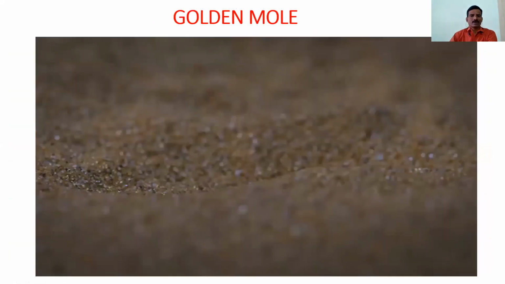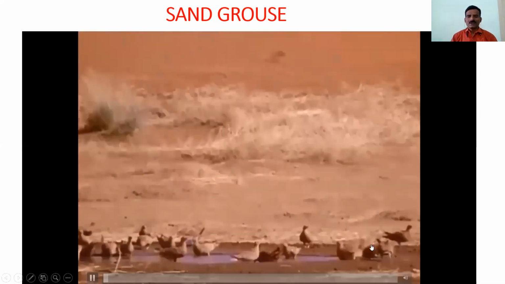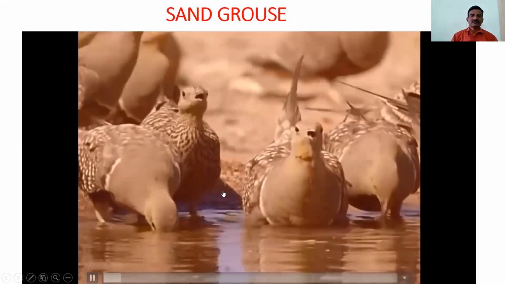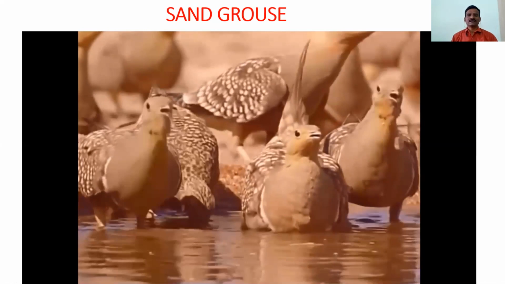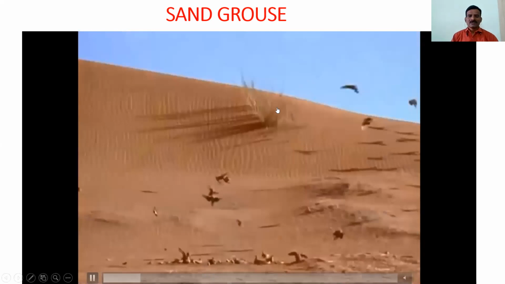Next one, the golden mole. Some organisms in the desert have different adaptations to the difficult conditions of the desert. Then the birds, here you observe, these are the sand grouse. These sand grouse birds can fly a long distance to an oasis to search for water.